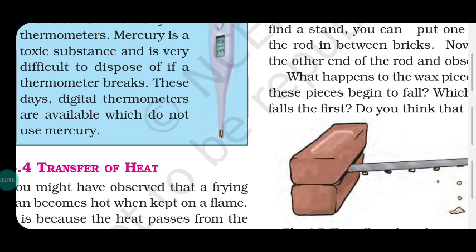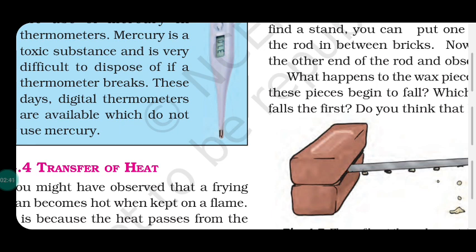Yes, the steel spoon transfers heat from the hotter end in the curry container to the colder end on which I touched. This is the first mode of transfer of heat called conduction: the transfer of heat from the hotter end to the colder end.